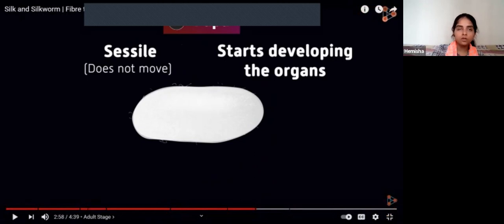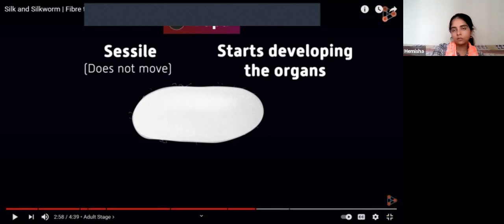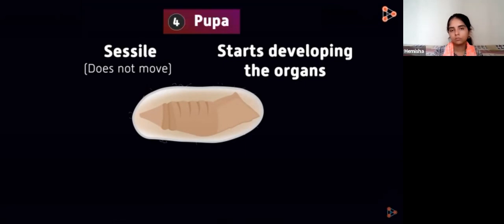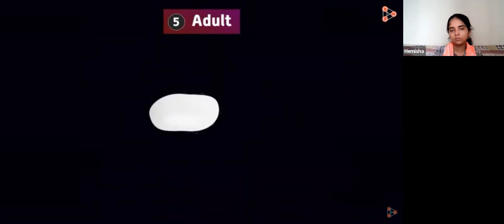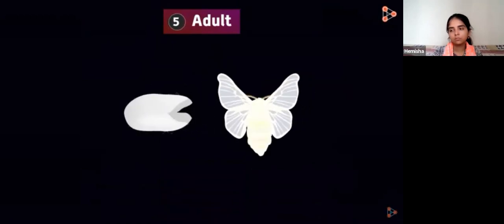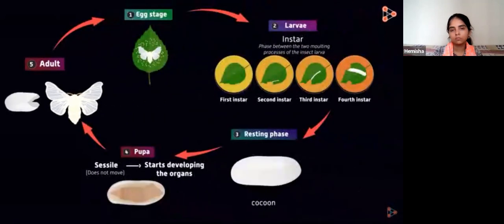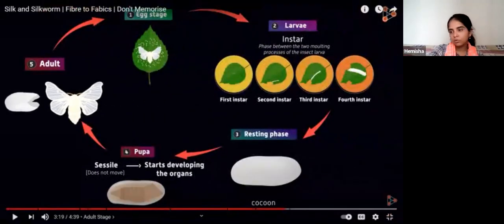Moth. Moth means what? Generally we call them fudu, the very small insects you may have seen moving around in the evening during the monsoon, with wings, which adult moths have. So here, the pupa rests inside the cocoon and starts developing into an adult. After it develops completely, the next stage, the adult stage, is reached. The mature moth is now ready to break the cocoon and fly away. This is the complete life cycle of a silkworm. Okay, we need to draw this.